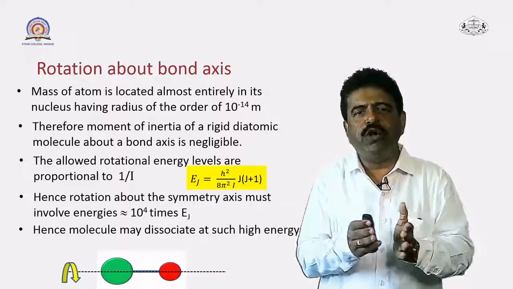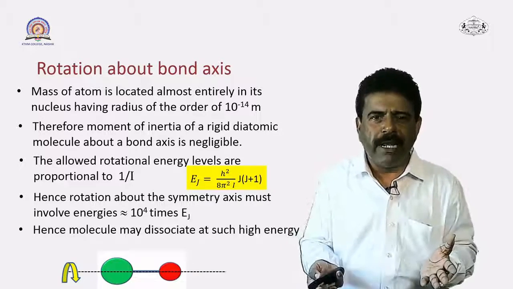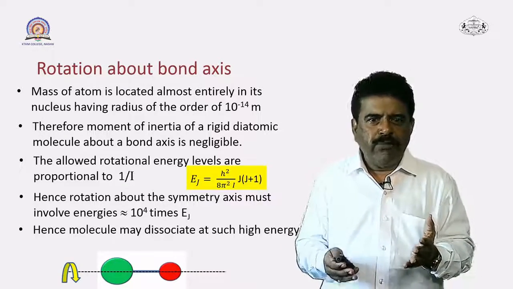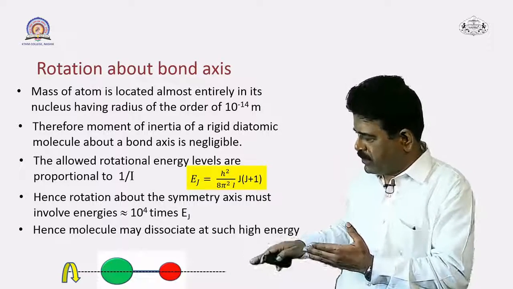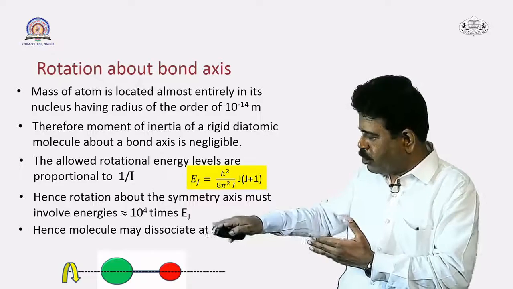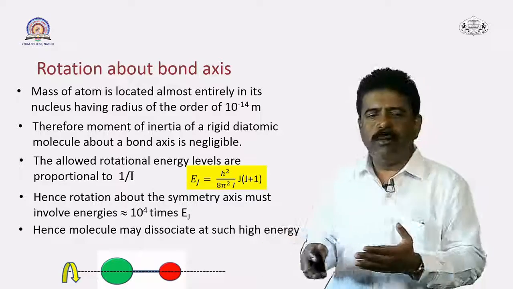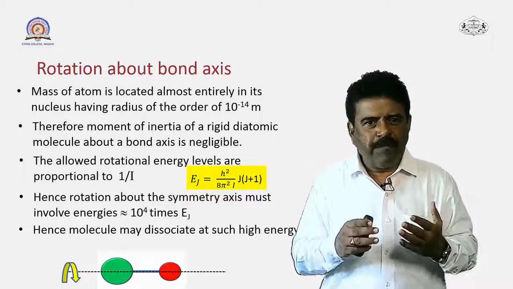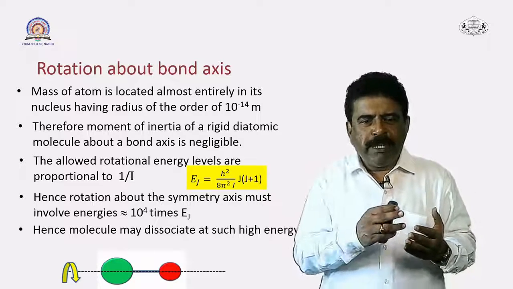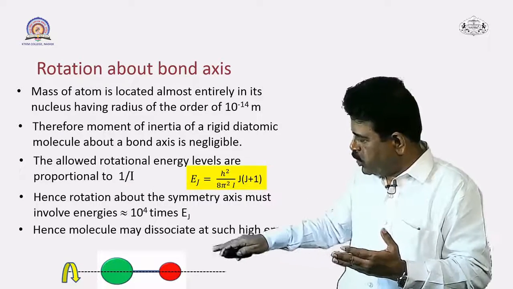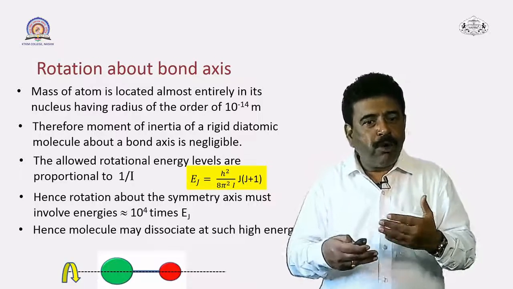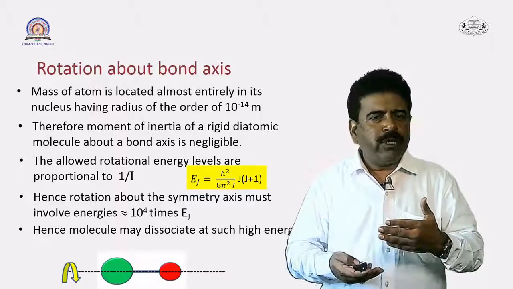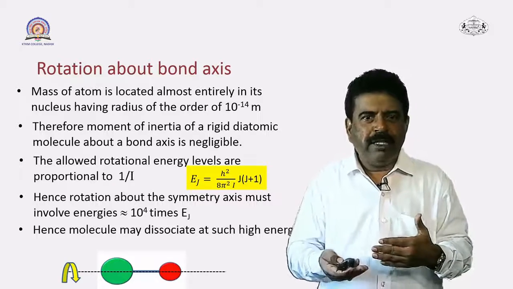So it is a very small region where the entire mass of the atom is located. You can see at the bottom I have shown the diagram of the rotations of a diatomic molecule about the bond axis. You can imagine the imaginary line joining the two different atoms. So when you consider the rotations about that line, what will be the value